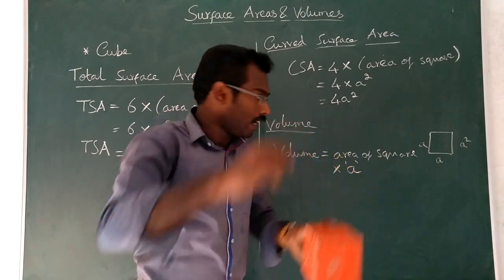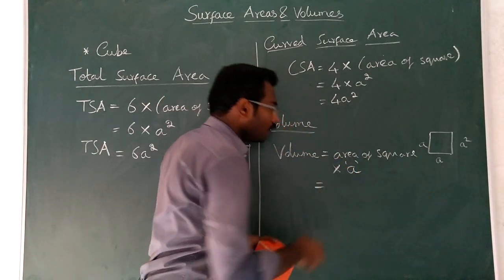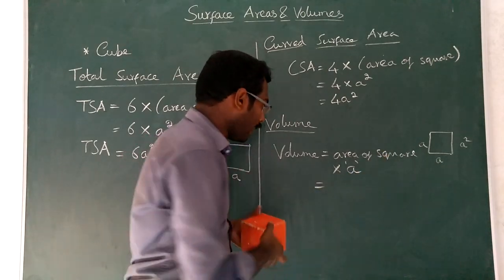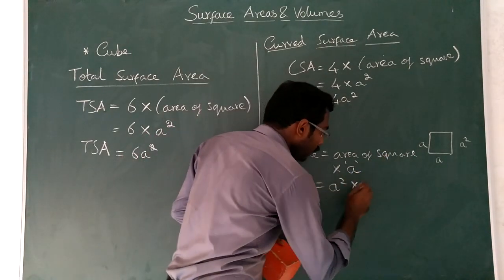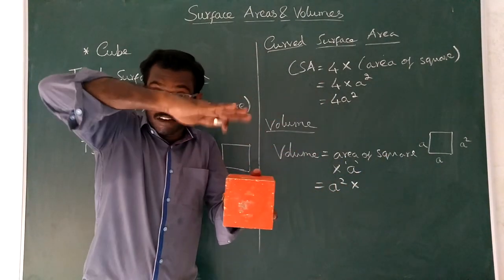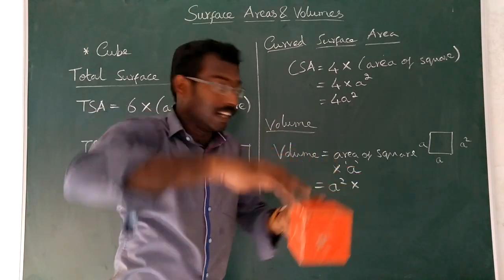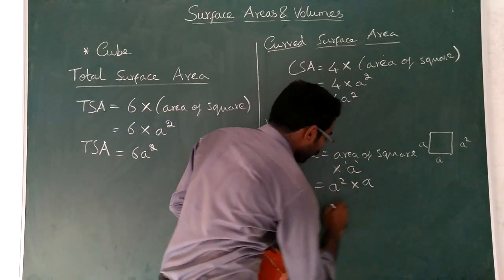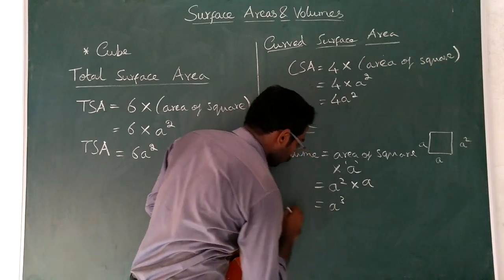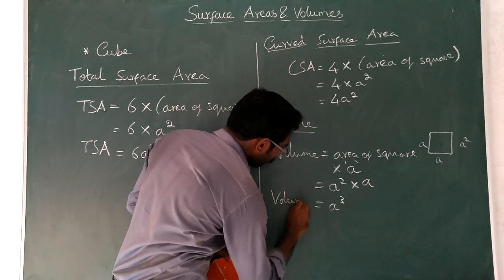Understood or not? Therefore, you know very well, the area of the square formula is a square, and you have placed a number of squares, that is up to the height a. Therefore, a square into a, that is equal to a cube. So volume is equal to a cube.